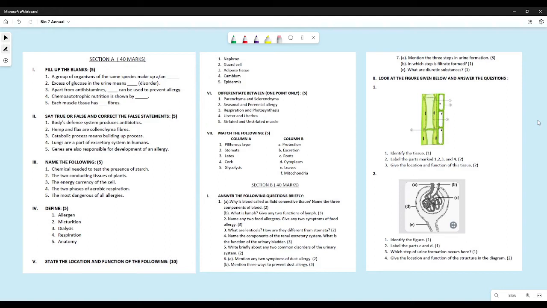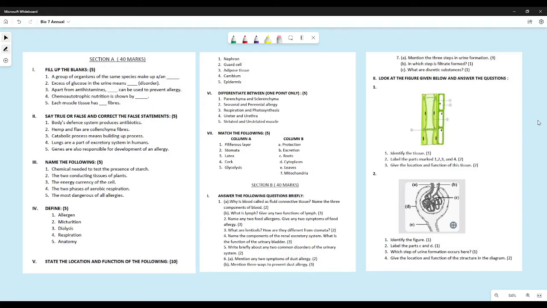Dialysis. Now many of you wrote, I have been repeating it again and again and again. Dialysis is not a machine. A machine uses the dialysis process. So dialysis is a process which is used to remove the wastes from the blood artificially. That is what the process of dialysis means. So you should have been very careful.